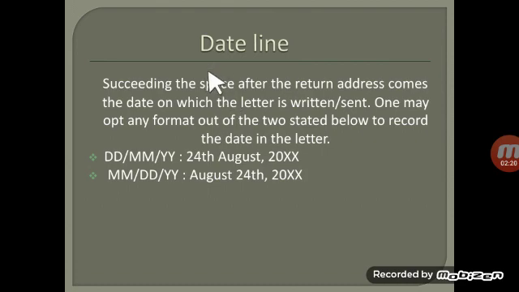Succeeding the space after the return address comes the date on which the letter is written or sent. One may opt for either of the two formats stated below to record the date in the letter, like 24th August 2020 or August 24th 2020. Both are correct ways to write the date line. You should opt for one of them.